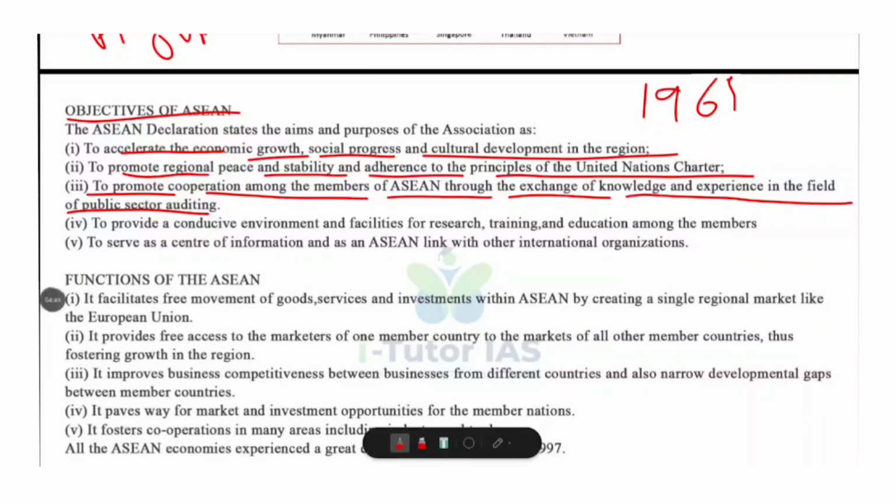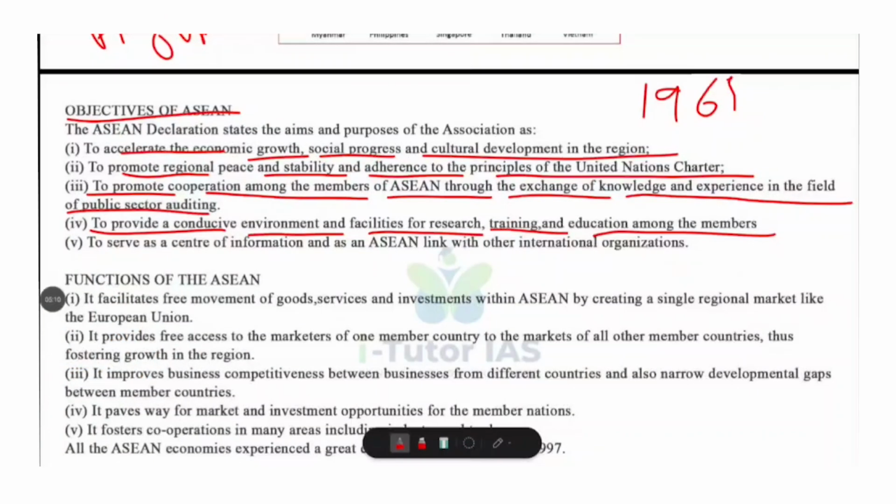Okay. Fourth objective is to provide a conducive environment and facilities for research, training and education among the members. That is, ASEAN encourages research and training by creating opportunities for joint educational programs and capacity building among member countries. This develops skilled manpower and mutual understanding.